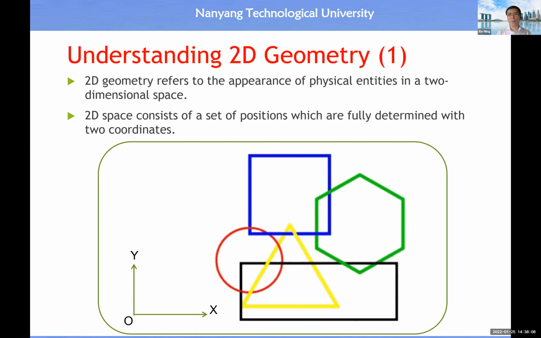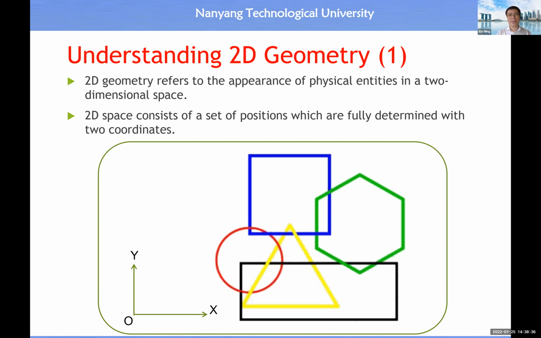All right. So before we look at the solution for determining 2D geometry from image coordinates, let's have a quick review or overview of the basic physics or mathematics behind 2D geometry. All right. So by definition, 2D geometry basically refers to the appearance of a physical quantity, a physical entity, in a two-dimensional space.